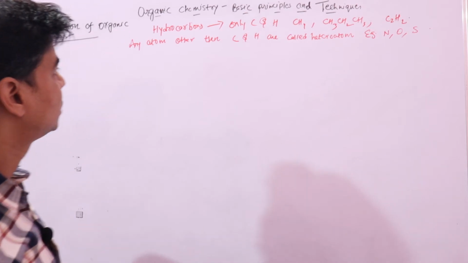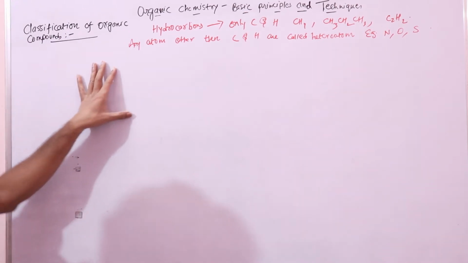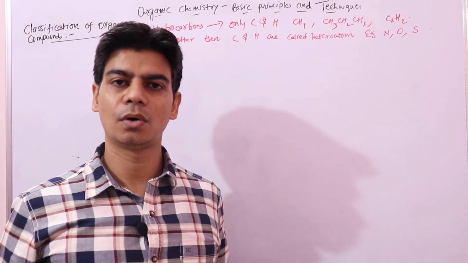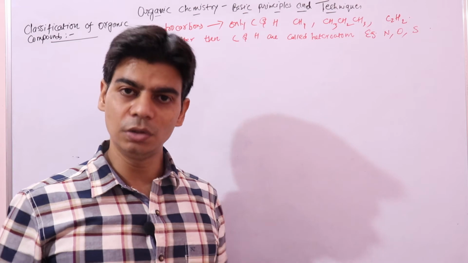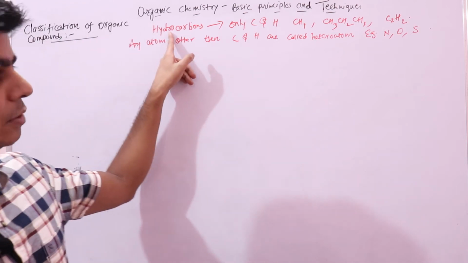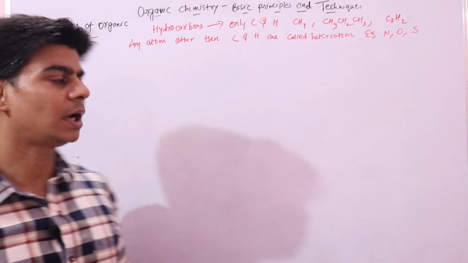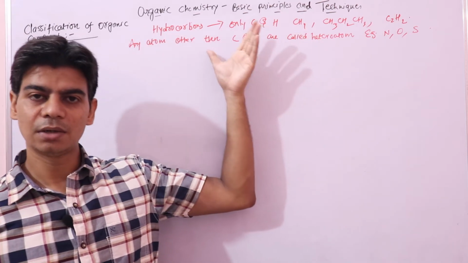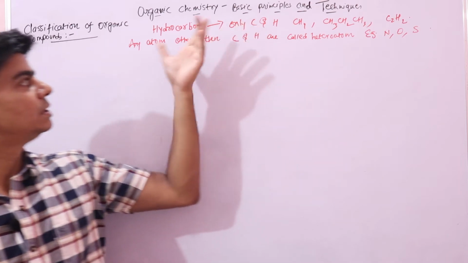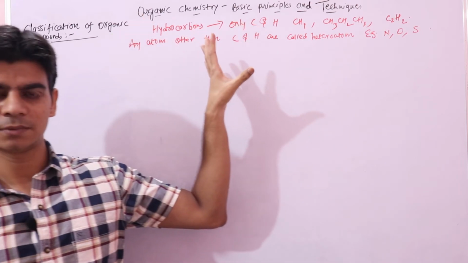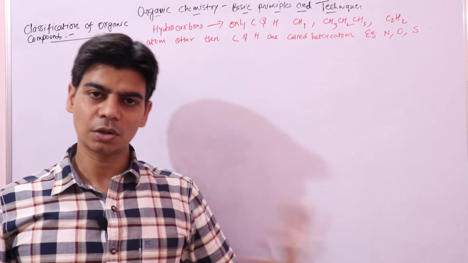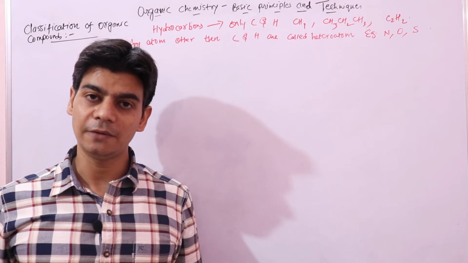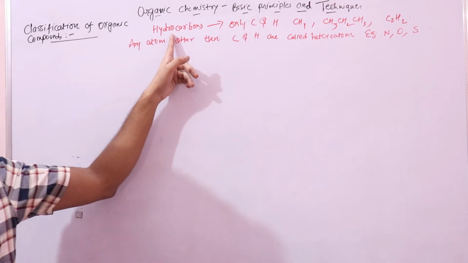So these are hydrocarbons, and other organic compounds like alcohols, aldehydes, ketones are all derived from these hydrocarbons. Since other organic compounds are derived from these hydrocarbons, these are known as parent compounds. These are known as parent hydrocarbons. I'm sorry, to be correct, not other hydrocarbons, we'll say other organic compounds are derived from these parent hydrocarbons.